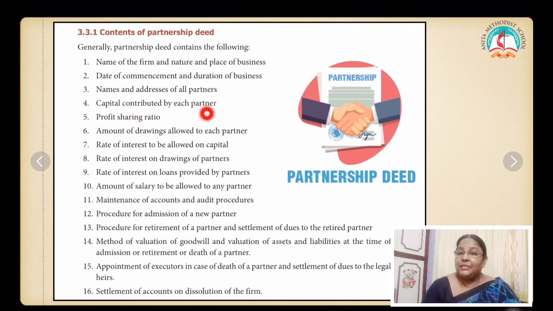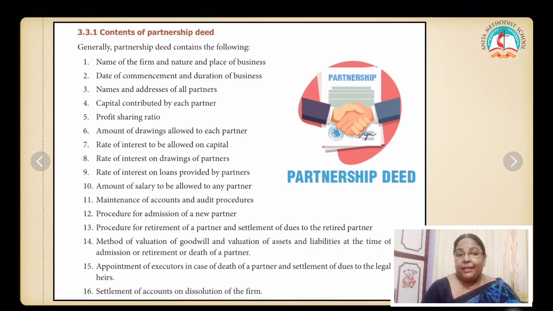Name and addresses of all the partners. Capital contributed by each partner. Should it be equal? Not necessary. It may vary. Profit sharing ratio. Either they are going to share the profit in an agreed ratio, or they are going to share it equally. Amount of drawing allowed to each partner.